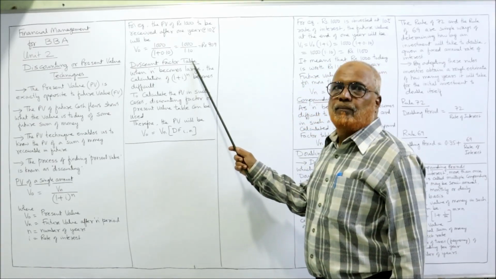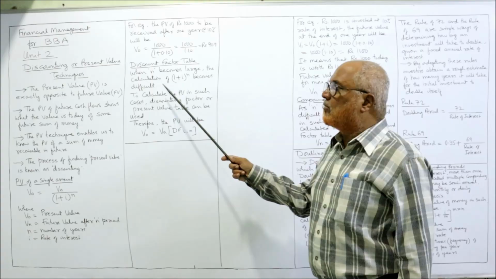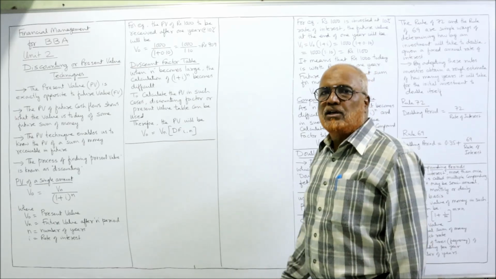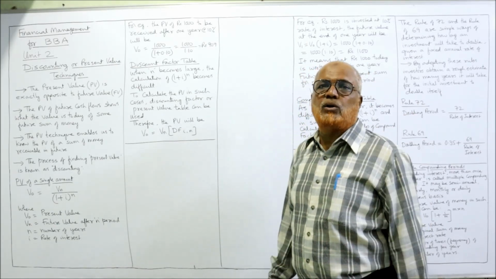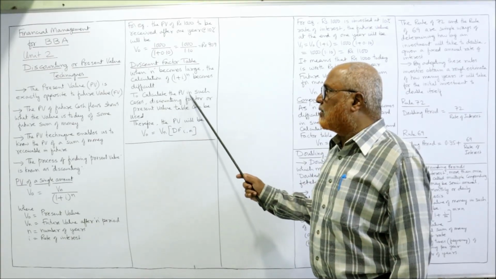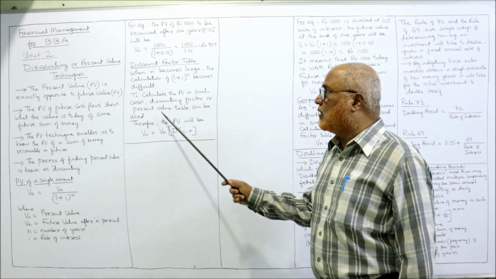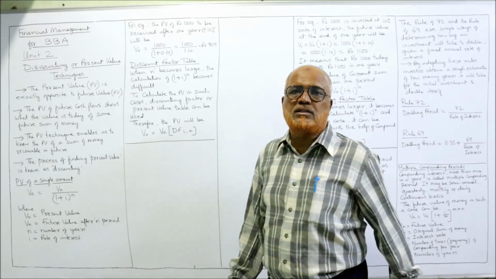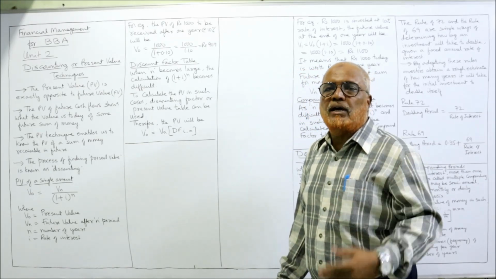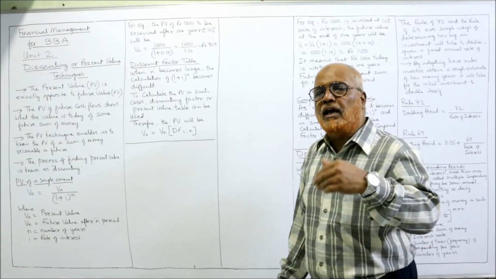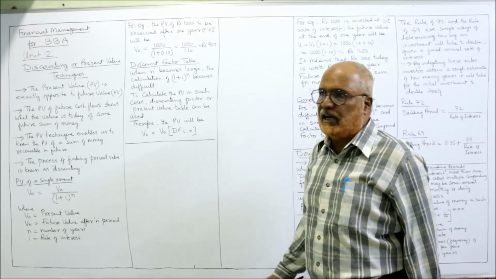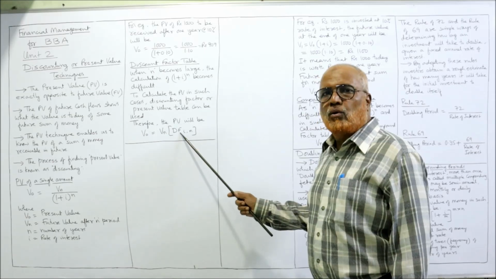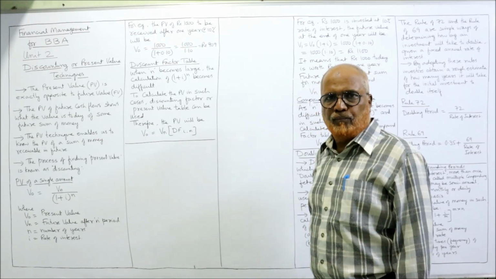Now, discount factor table. When n becomes very large, the calculation of (1 plus I) to the power of n becomes difficult. When n is small, easily we can calculate. If n is large, it will be difficult to make the calculations. In that case, to calculate the PV, a discounting factor or present value table can be used. Just like compounding table, we have discounting table. By referring to the discounting table, we can easily find out the present value for any number of years, whatever be the value of n. So in that case, Vo is equal to Vn into DF, discounting factor, for I interest rate, n number of years.